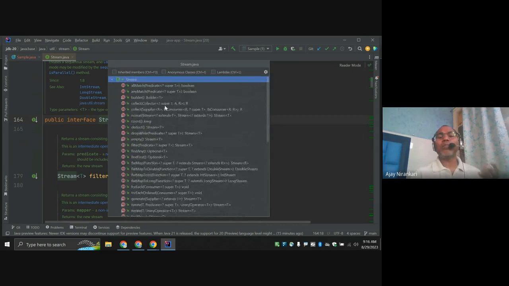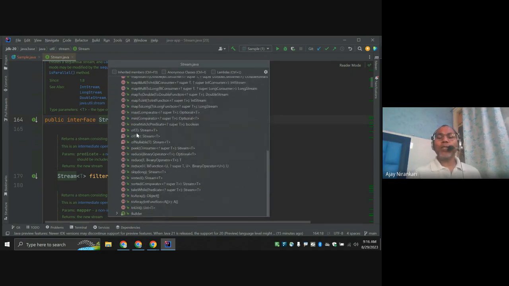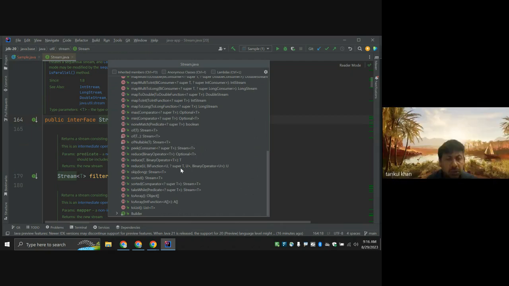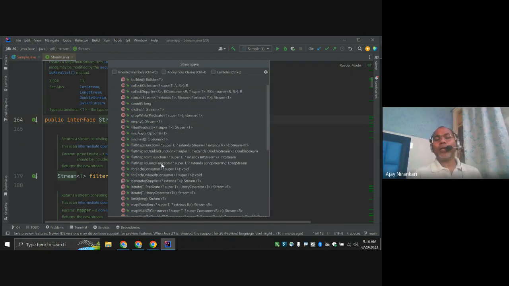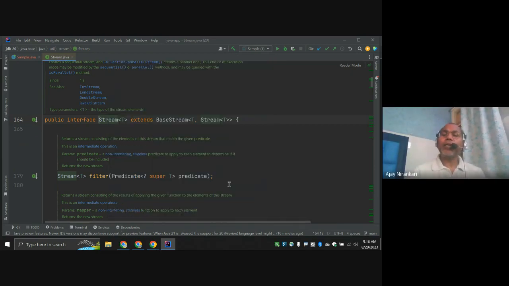Some are static methods, some are non-static methods, meaning single abstract methods. Whatever static methods there are, like of, we can use directly from the interface name. But like sorted and takeWhile, we already took examples initially a couple of days ago: takeWhile, dropWhile. We already did lots of examples, like filter, findFirst, map. Lots of things we already did, but let's understand how those work. Just a recap.